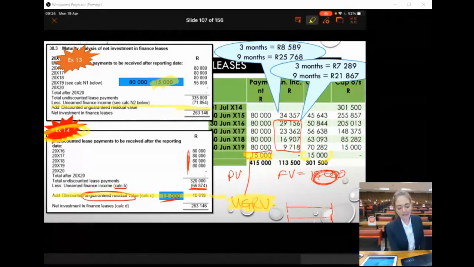Now, it won't be part of present value, because present value, remember, is the asset that we are giving up, as well as any initial direct costs. And then you'll deduct the deposit paid on that day as well. Yes, you're right. So it will be part of the present value, and then you'll have it as a negative amount on a future value. I must admit, I haven't seen a question like that. It's an interesting one, but it can happen, and it does happen. Okay, cool.